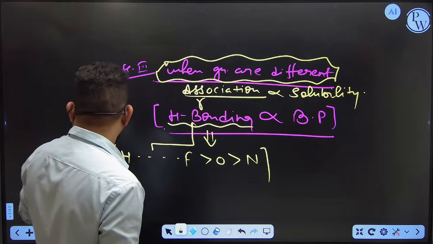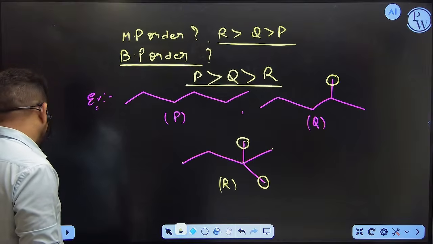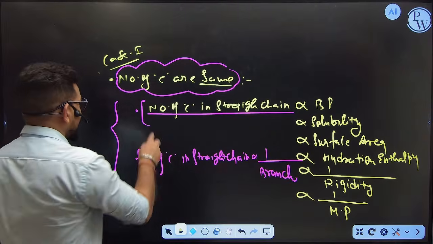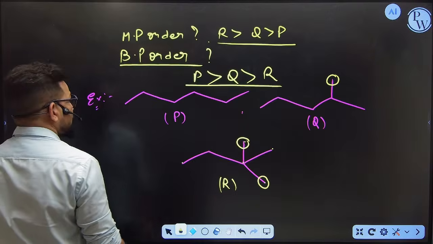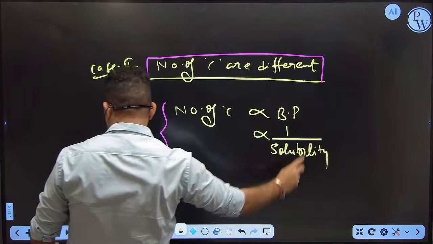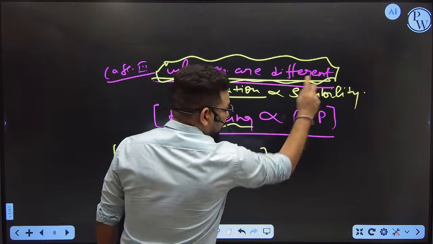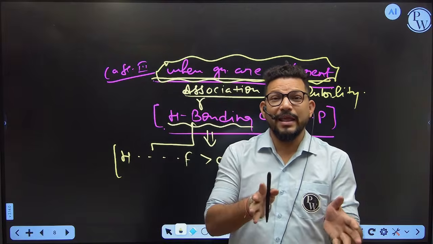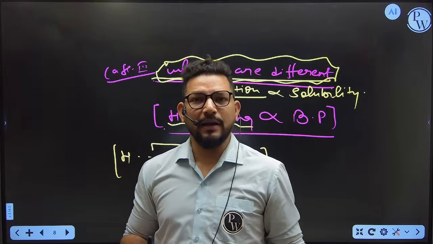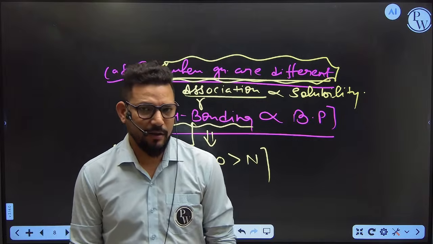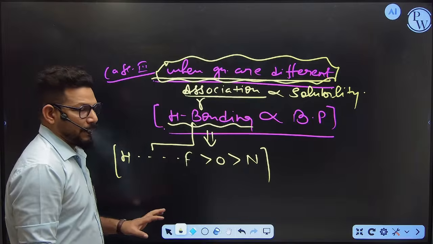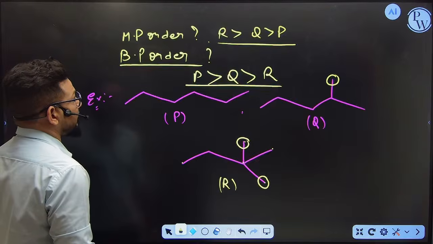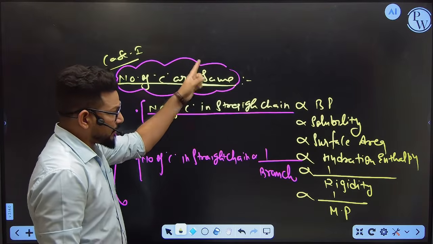Okay, so please, whenever you are going to deal with questions like boiling point and melting point from organic chemistry, you have to take care of the 3 things. Case 1, when the number of carbons is the same. Case 2, when the number of carbons is different. And case 3, when the groups are different. So if you keep these 3 concepts in your mind, you are able to arrange the order of solubility, boiling point, melting point, these kinds of questions from organic chemistry. Okay, so please keep in your mind. Whenever you see the question, first of all, please check whether the number of carbons is the same or not. If the number of carbons is the same, then you can go with it.